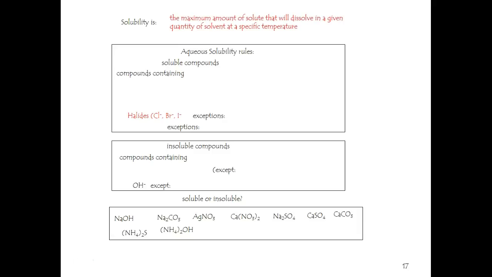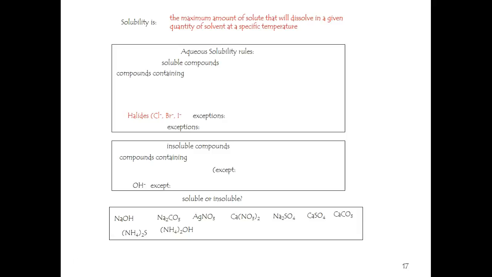So we'll define it as the maximum amount of solute, that's the stuff that's getting dissolved. It's by definition the minor component, that will dissolve in a given quantity of a solvent at a specific temperature. So it's something you can look up in a table. Here's some rules. They are rules without explanations. Some things are always soluble.